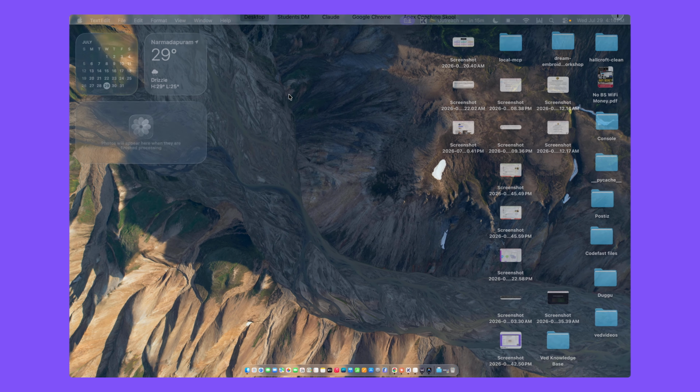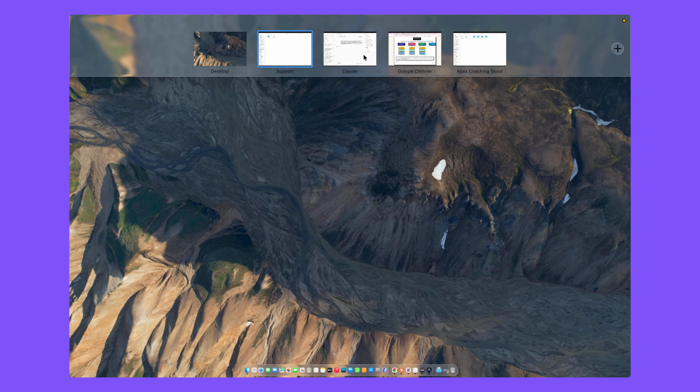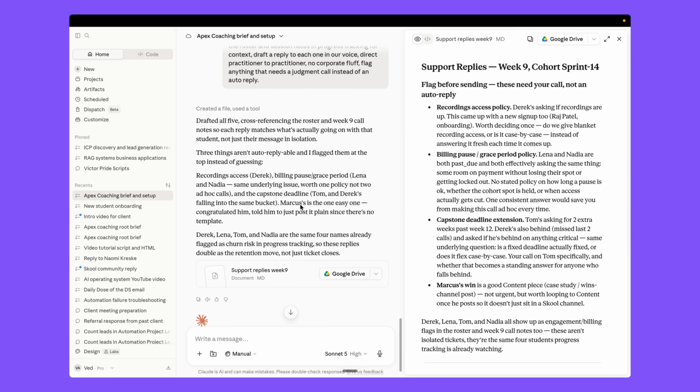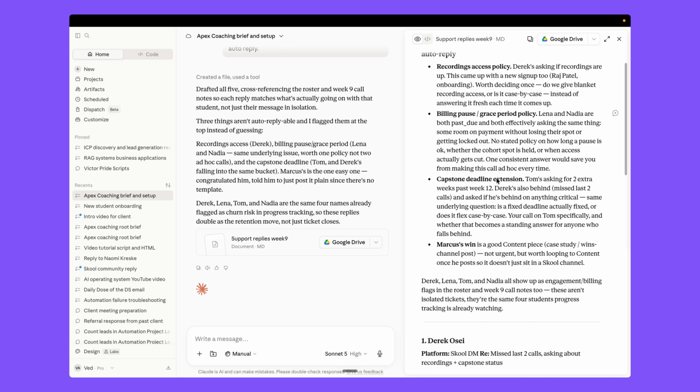Okay, so we have all the support questions from the school community DMs or the emails, right? So we just need to reply to each student automatically. It generates the support replies for week 9, and it flags anything it wants us to review before sending.